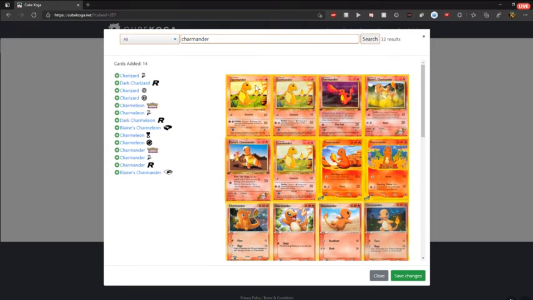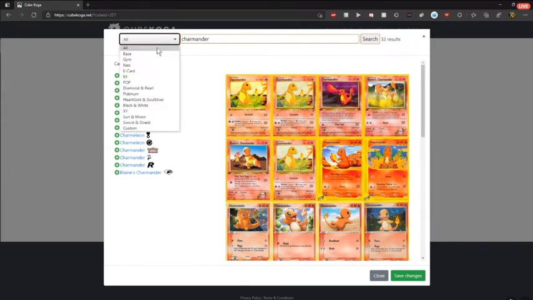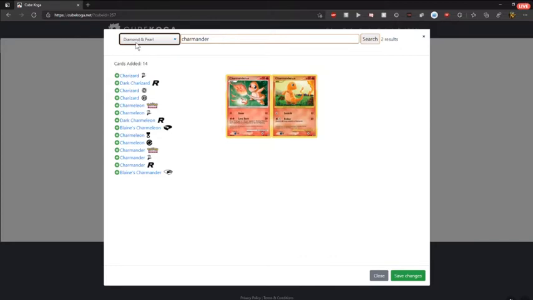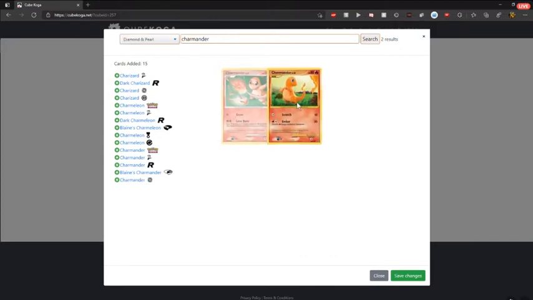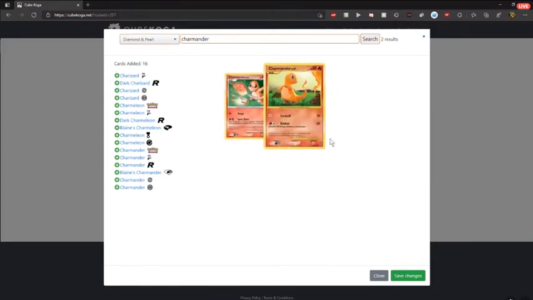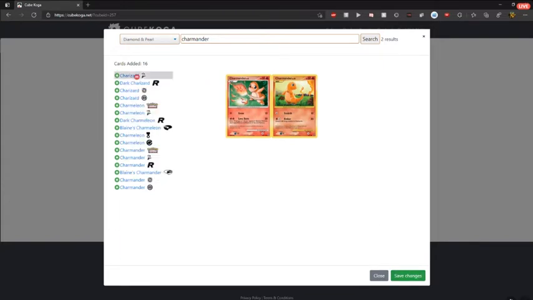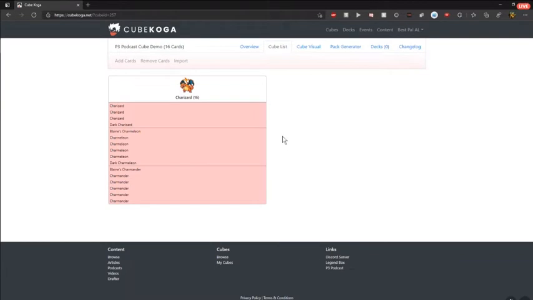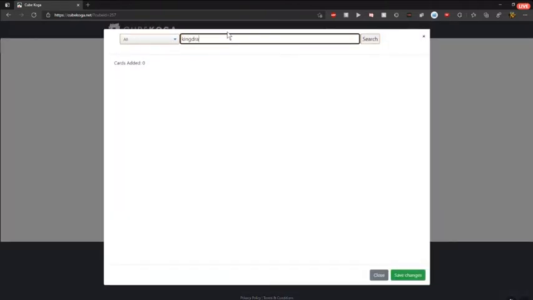And another cool thing is if you're building perhaps by the block, like block cubes, we can filter based on sets. So if I wanted just all the Charmanders from the Diamond and Pearl era, I could put Diamond and Pearl in this drop down, and now we just have the Diamond and Pearl Charmanders. And then once we're happy with our cards, we just hit Save Changes. And this is going to build our evolution block. So we've got the Charizard line here. Okay, so super easy to make blocks of cards.